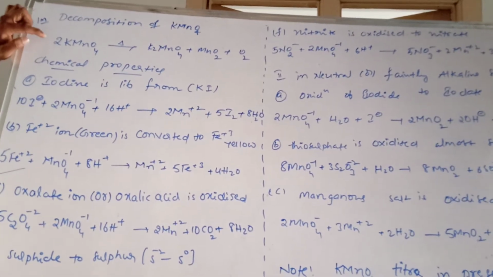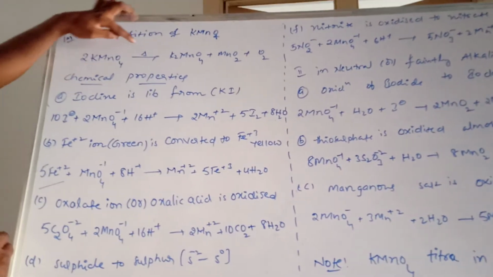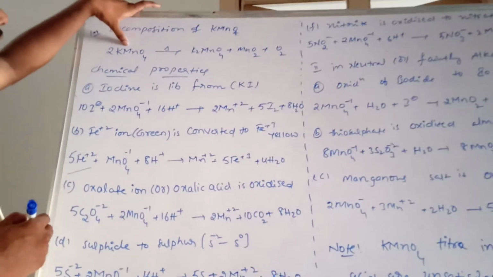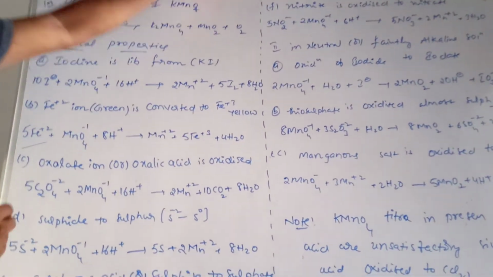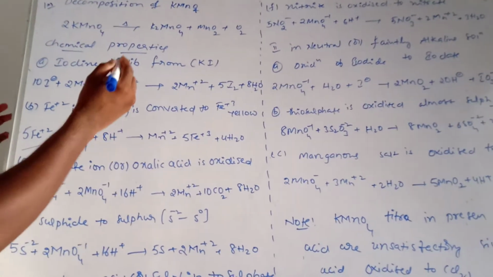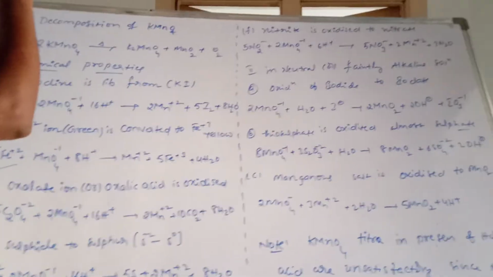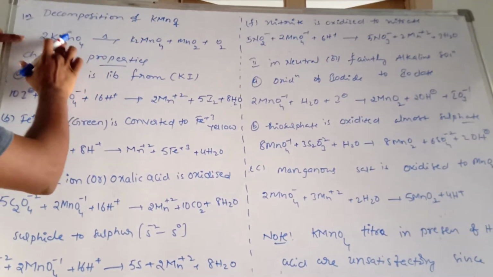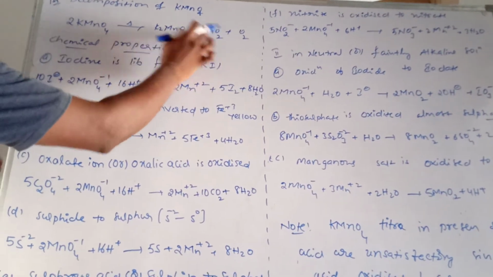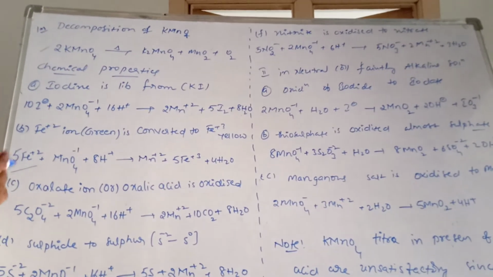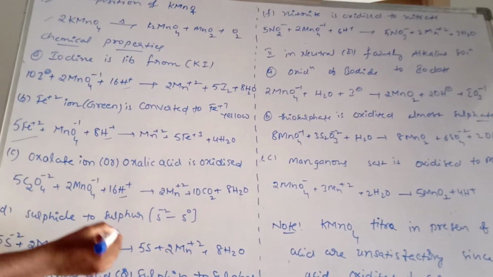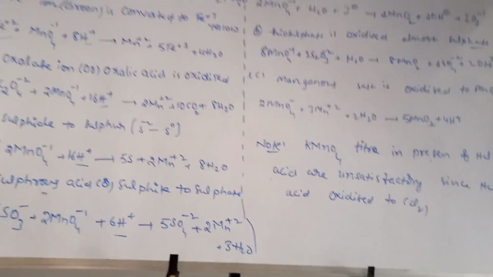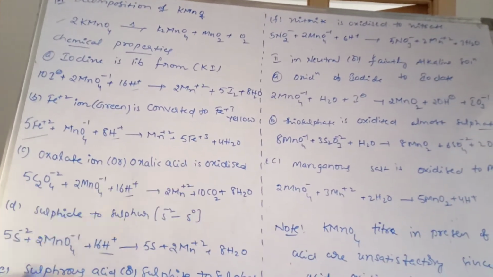Once again, listen. 2 moles of KMnO4 in the presence of heat, permanganate is converted to manganate, MnO2 and O2. And a small hint, a first important question for 3 marks: preparation of KMnO4 is quite reversible, this is a reversible reaction only. Next, chemical properties, all are in acidic medium only. You know how to solve acidic medium problems.